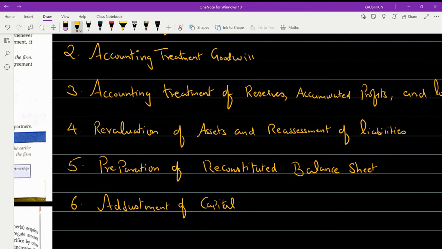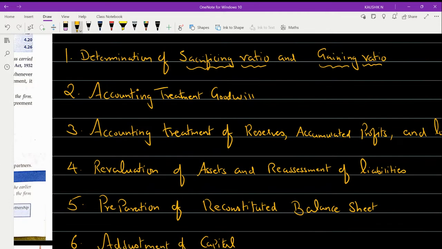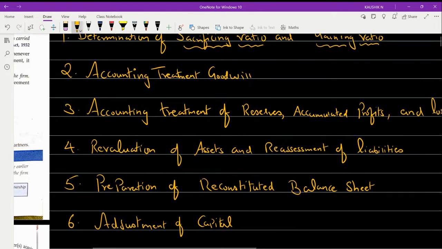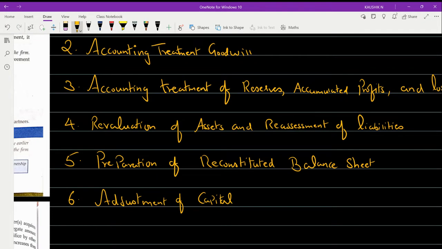So these are the six important concepts that we are going to discuss in this chapter. Determination of your sacrificing ratio and gaining ratio, the accounting treatment for goodwill, accounting treatment for reserves, accumulated profits and losses, and deferred revenue expenses, followed by preparation of the revaluation of assets and reassessment of liabilities, and then preparing your reconstituted balance sheet and adjustment of capital.